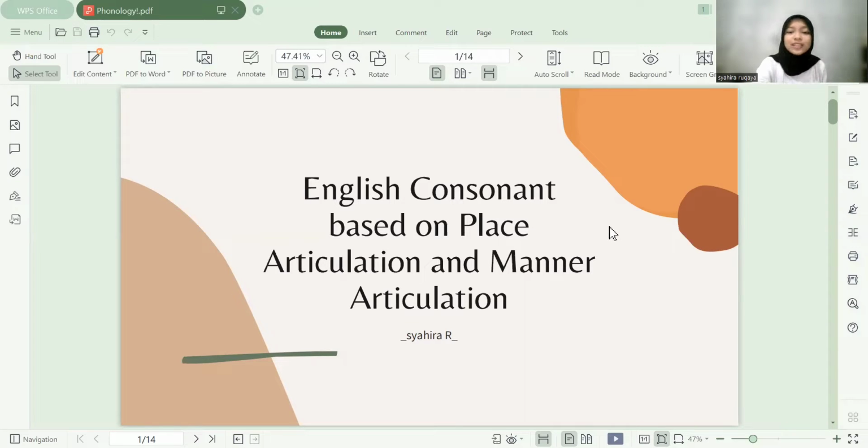I'm majoring in English Education at the State Islamic University of Sunan Gunung Jati, Bandung. Allow me to share a little material about English consonants based on place of articulation and manner of articulation, which I will give a little explanation on the Zoom display. To dish out what the material is like, it will be discussed immediately. English consonants based on place of articulation and manner of articulation.